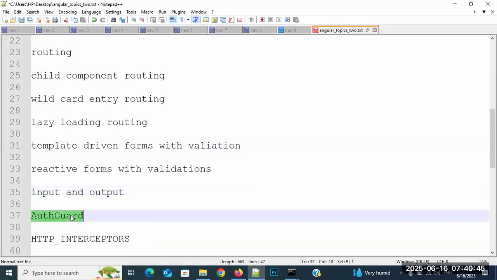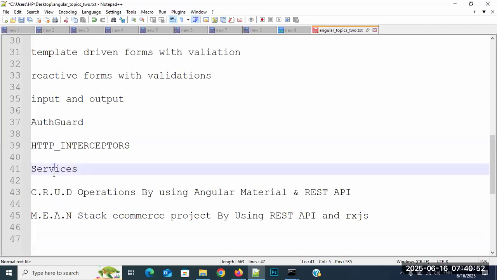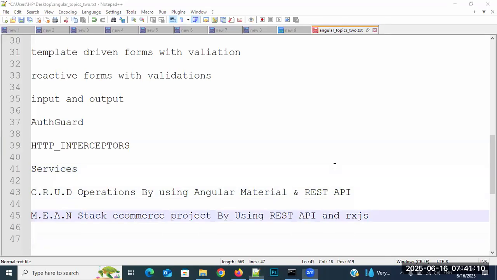And then auth guard concepts, HTTP interceptors, services. Here, CRUD operations using Angular Material, which is also covered with REST API. And observe here the MEAN stack e-commerce project, which I have shown you right now, using REST API and RxJS. So these are the topics we are going to discuss as part of the course.